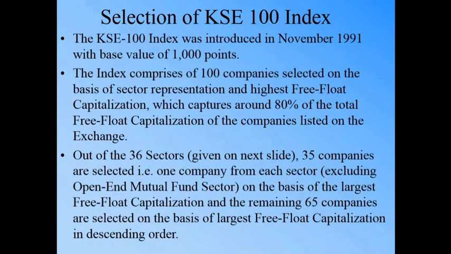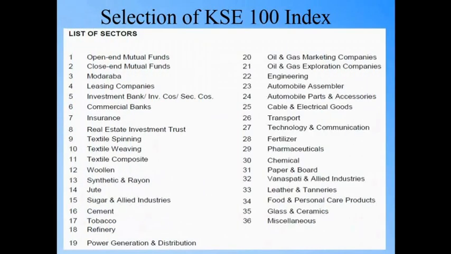So it has representation from all sectors, and the 65 companies are based on free float, so it means it represents the largest companies as well. So this is how the KSE 100 index is being selected. These are the 36 sectors, starting from the open-ended mutual fund. Remember that this has actually been excluded, it is not being considered, and no company is selected from this one.